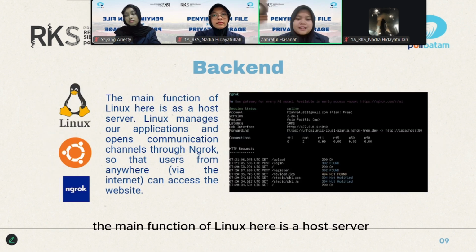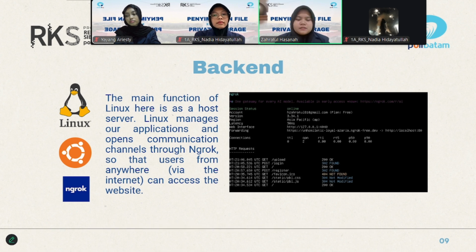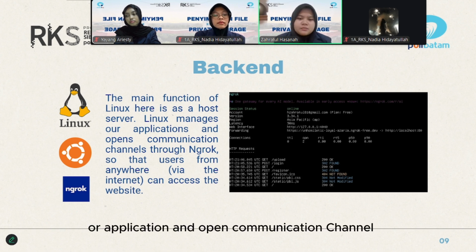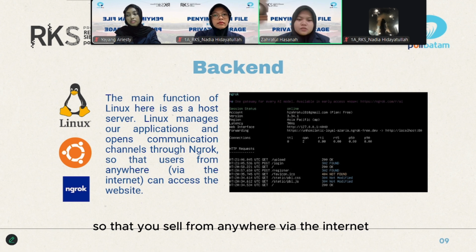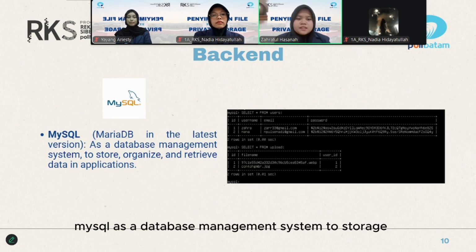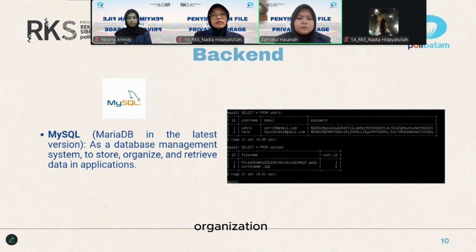Backend: the main function of Linux here is as a host server. Linux manages the application and opens a communication channel, so that users from anywhere via the internet can access the website. Next, MySQL as a database management system to store, organize, and retrieve data in the application.